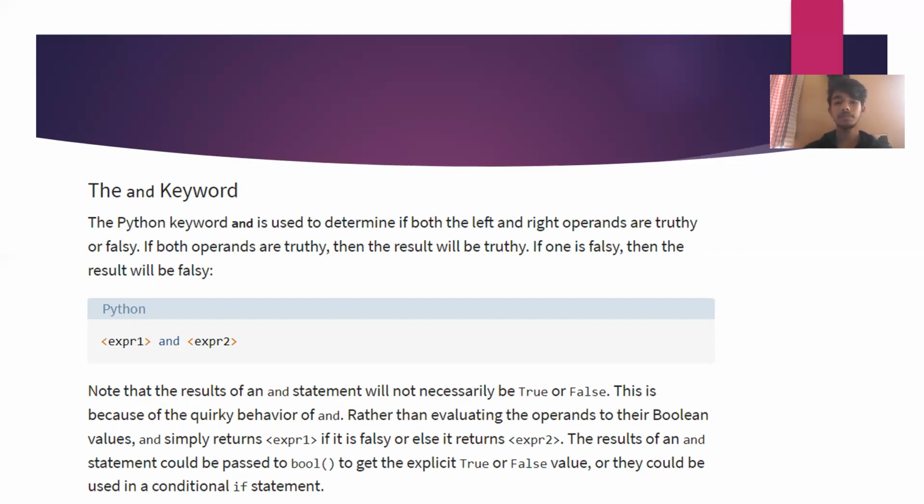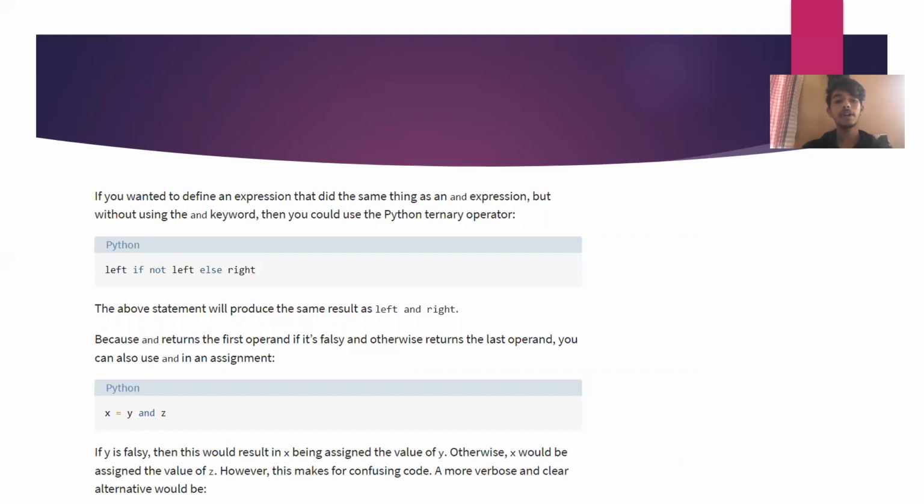or it could be used in a conditional if statement. If you wanted to define an expression that did the same thing as an and expression, but without using the and keyword, then you could use the Python ternary operator: left if not left else right. The above statement will produce the same result as left and right, because and returns the first operand if it's false and otherwise returns the last operand.